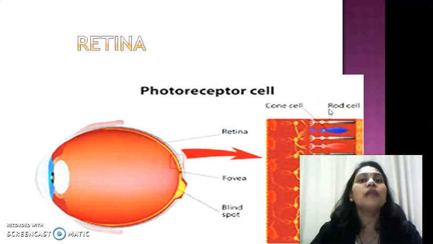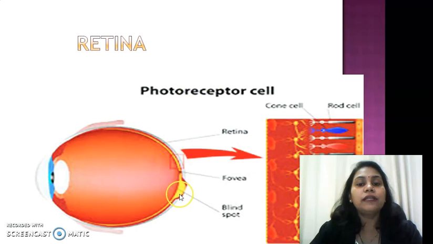Cones respond to light and color of light; different colors are identified by cones. Rods identify the intensity of light. Both are very, very important cells and both are related with light. That's why they are termed photoreceptor cells.